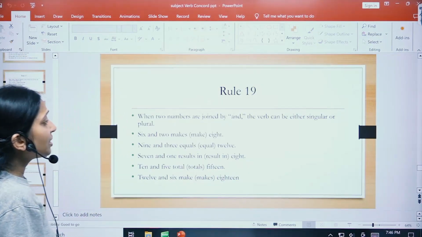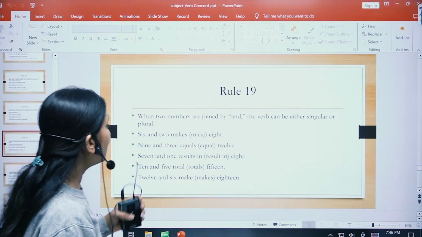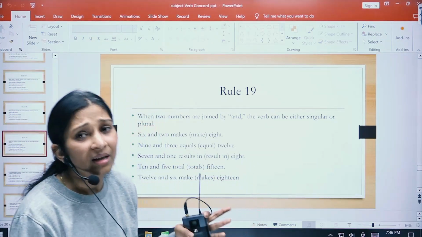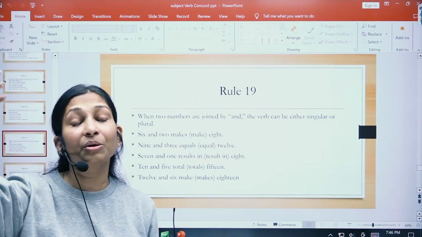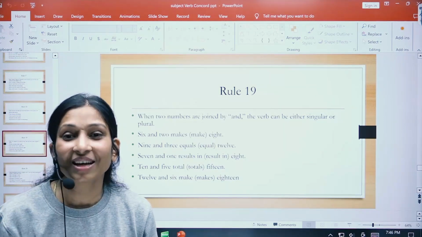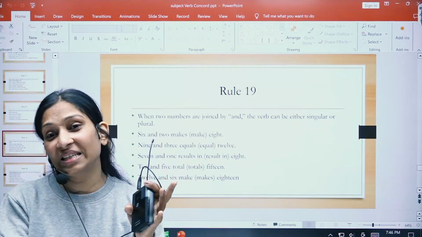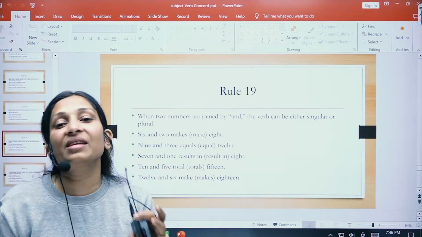When two nouns are joined by "and", the verb can be either singular or plural, right? This we have already talked about, children. We have to concentrate on the plural thing. Remember I told you about bread and butter: bread and butter is a tasty breakfast. Bread and butter are kept in the refrigerator.